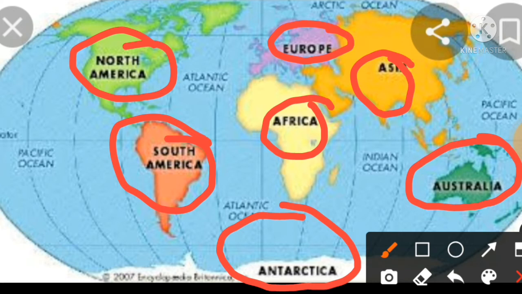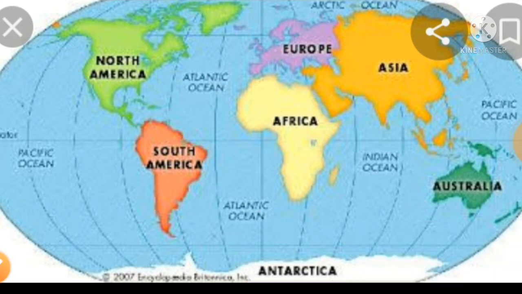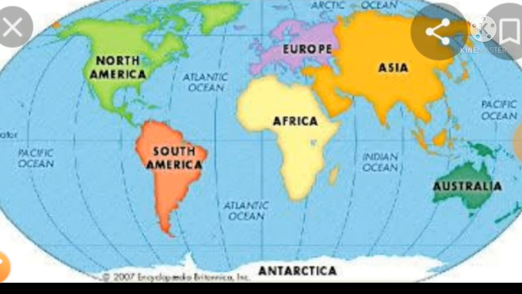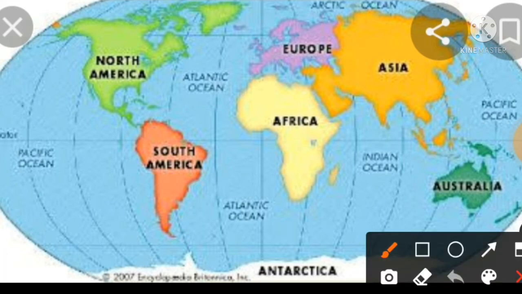In these 7 continents, Asia is the largest continent. It is the biggest continent in the world. And the smallest continent is Australia. These are the 7 continents.